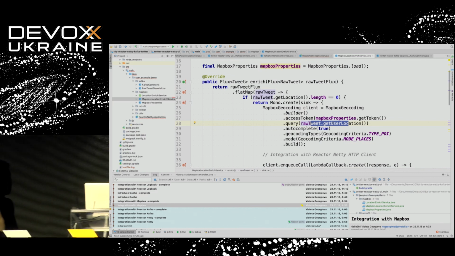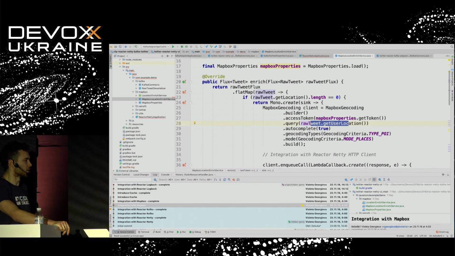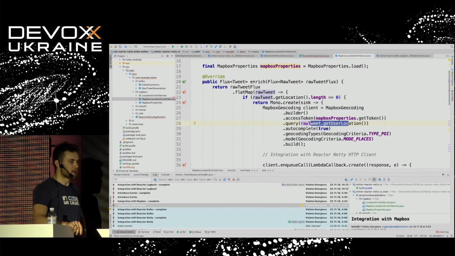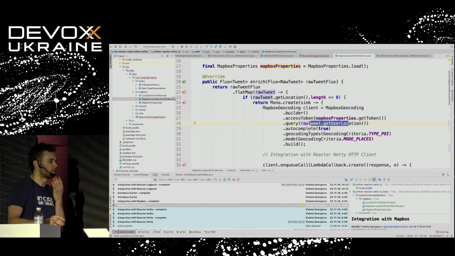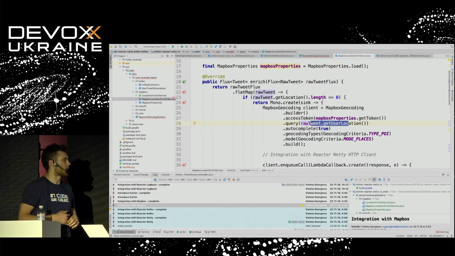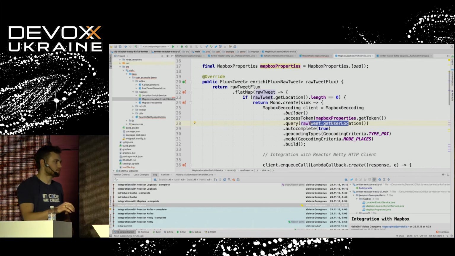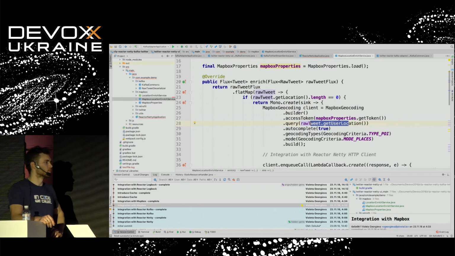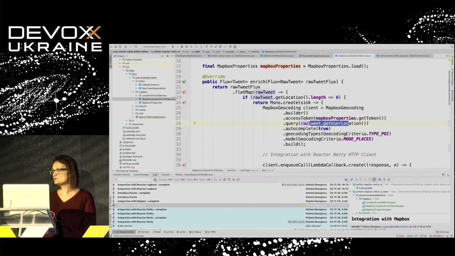And we use, in this case, an SDK, but it says SDK reactive and non-blocking, because, for example, we could use the Reactor Netty client in order to communicate with external services. However, as far as I remember, this service doesn't have any public HTTP API, which is a problem. Do you know how this client works? It actually uses a blocking client, so we do not want to use a blocking client.